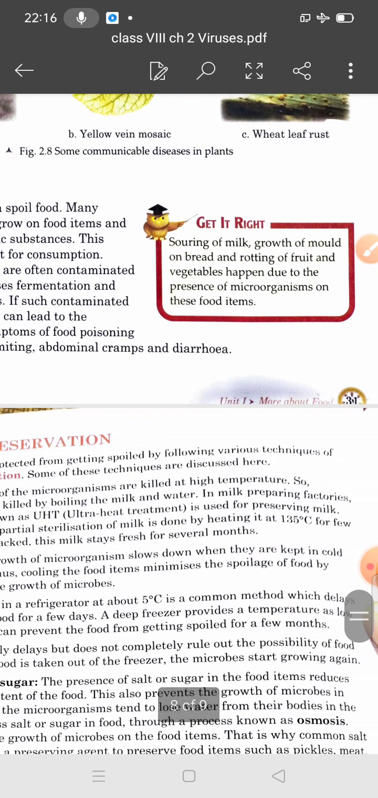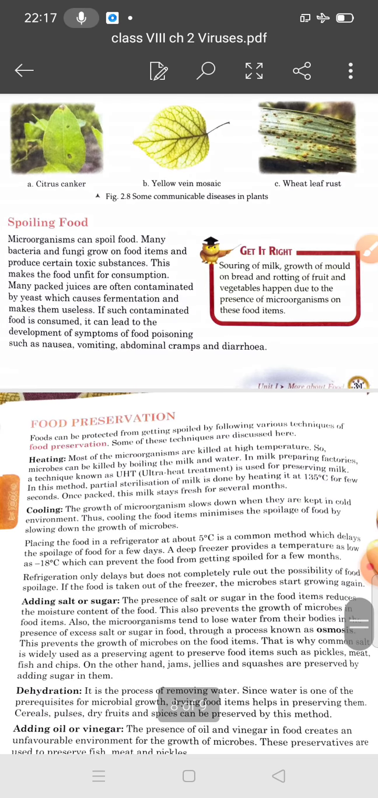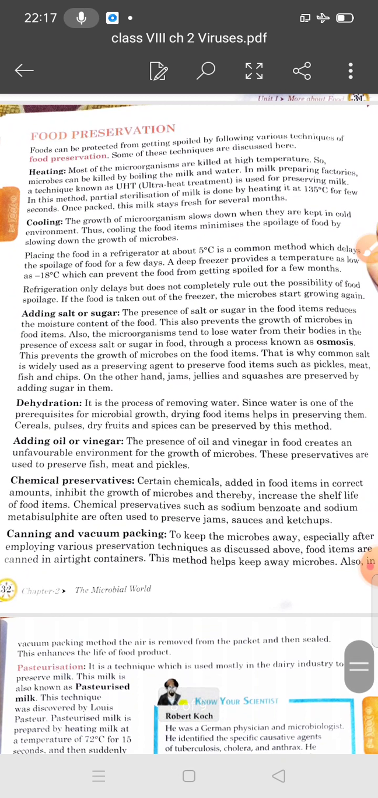Students, souring of milk, growth of mold on bread, and rotting of fruits and vegetables happen due to the presence of microorganisms on the food. Have you seen the souring of milk in summer? Growth of mold on bread and rotting of fruits and vegetables all happen due to the presence of microorganisms. Now we will discuss how you can preserve food items.